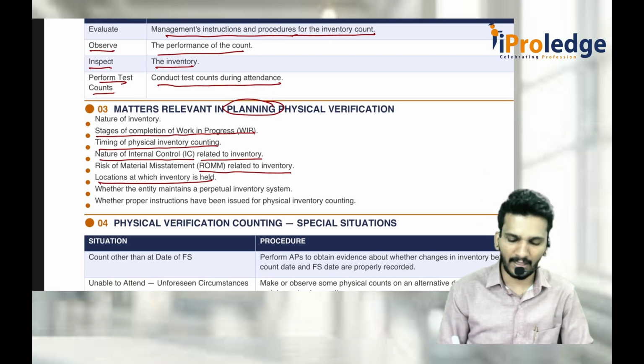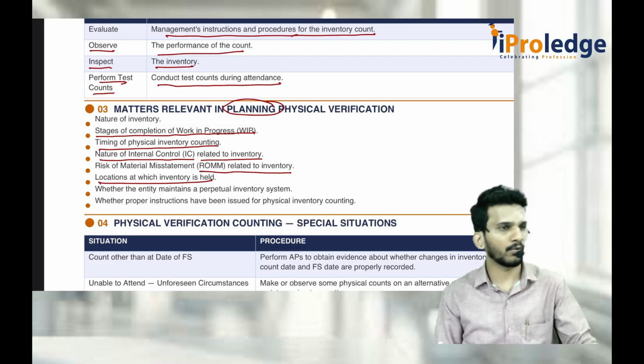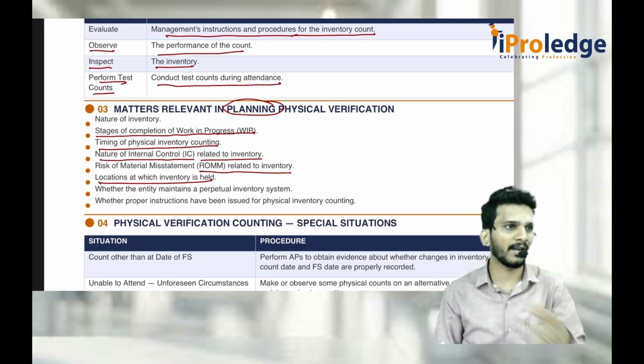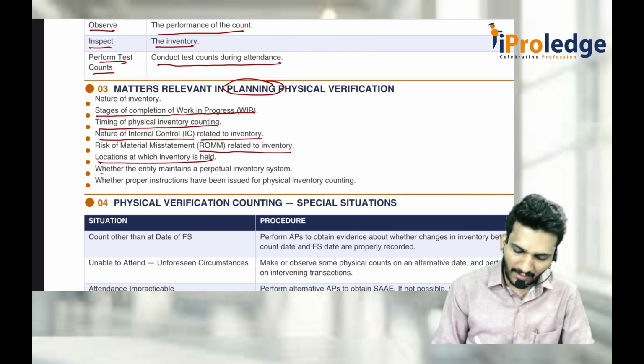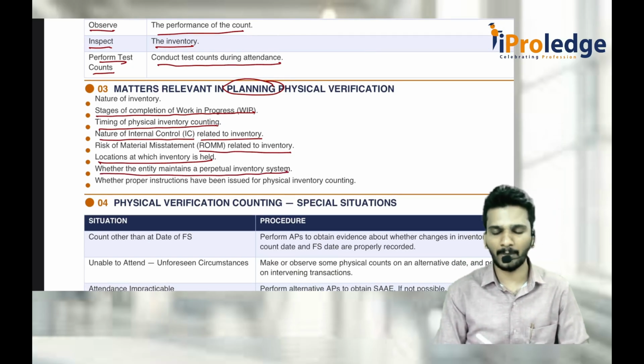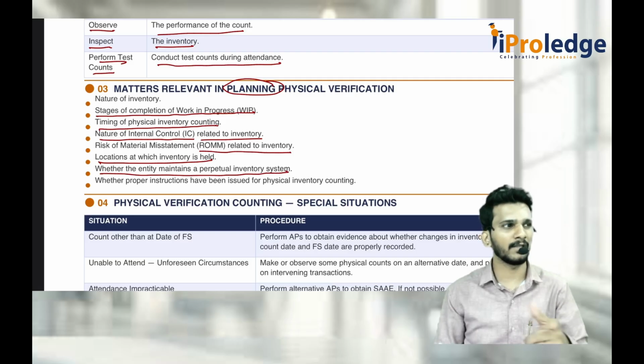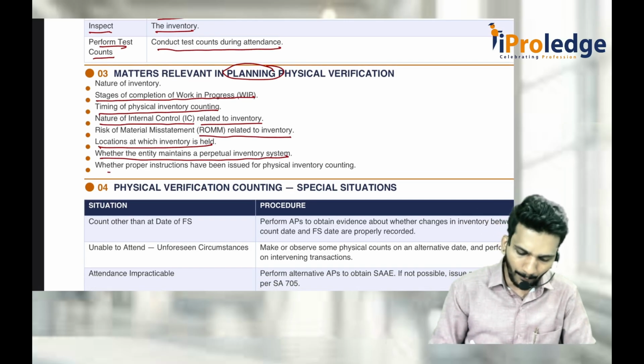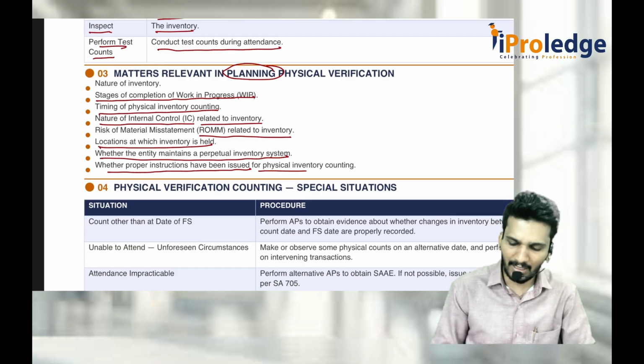Locations at which inventory is held. Sir, is it entirely in one godown? No, sir, it is there in 10 countries, it is there in 100 countries, every location. Whether the entity maintains a perpetual inventory system or not, on a continuous and recurring basis without stopping anywhere. Again, whether proper instructions have been issued for physical inventory counting or not.